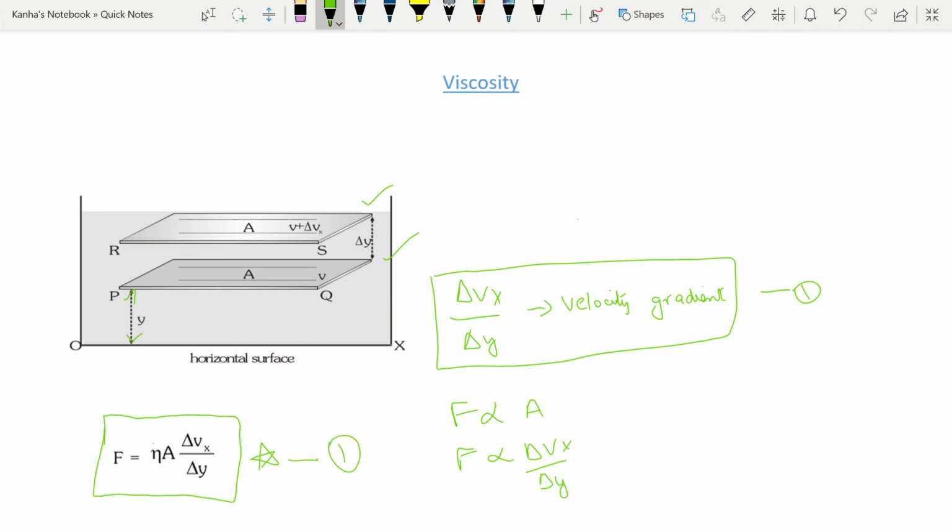So how is the coefficient of viscosity defined? The coefficient of viscosity, or eta, of the fluid is defined as the viscous force per unit area of contact between two layers having unit velocity gradient.